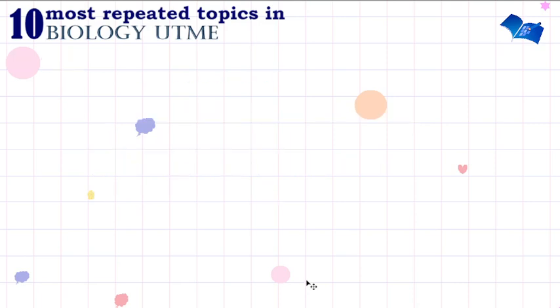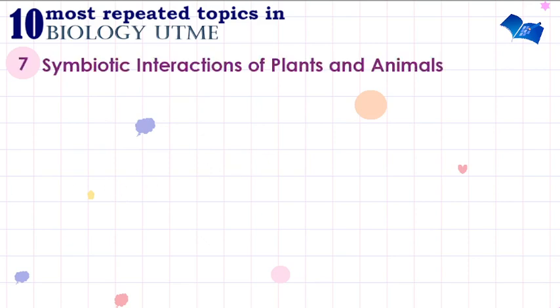The 7th most repeated topic in biology UTME is symbiotic interactions of plants and animals. These look at the interaction that occurs between plants and animals and other organisms, or between themselves. Let's say, how kingdom Monera interacts with kingdom Animalia, or how kingdom Animalia interacts with kingdom Monera, and how they interact amongst themselves. So it is very important for you to know these.